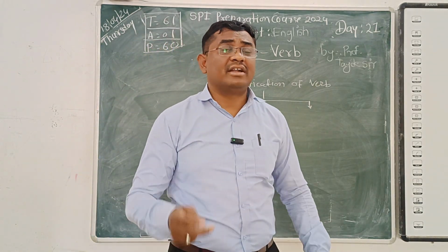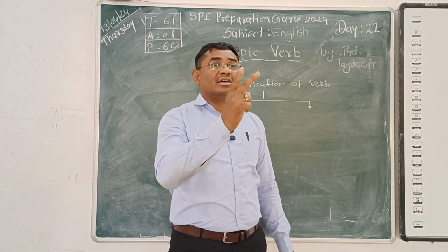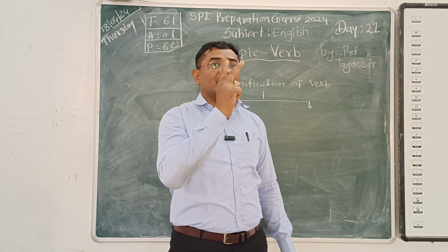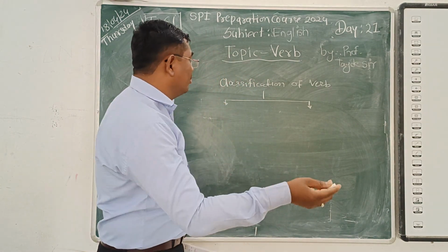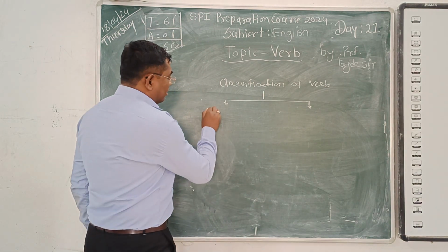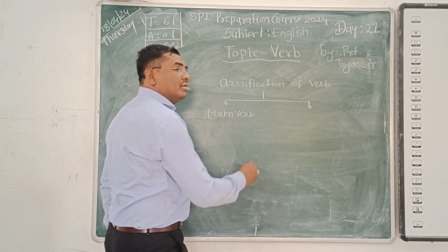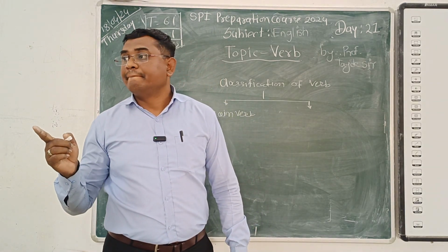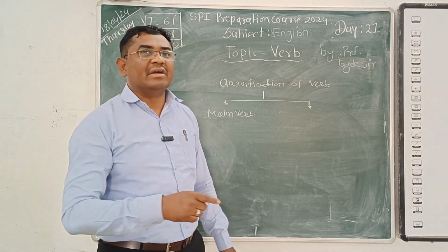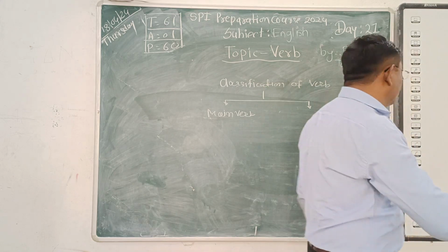Classification of a verb means that the verb is divided into two groups. So you will have to understand that one is the main verb. Another one? Helping verb. Okay. Anybody else? That is called the auxiliary verb.